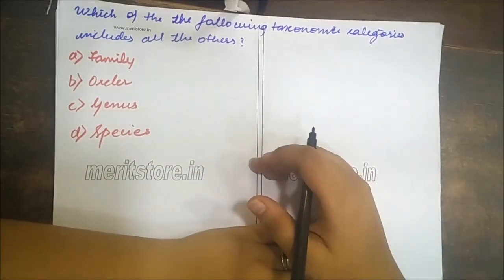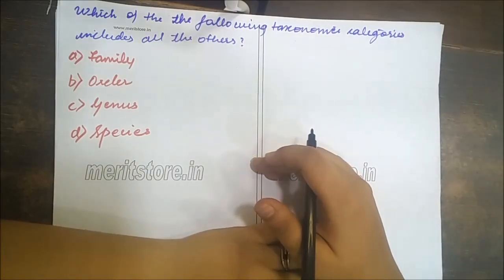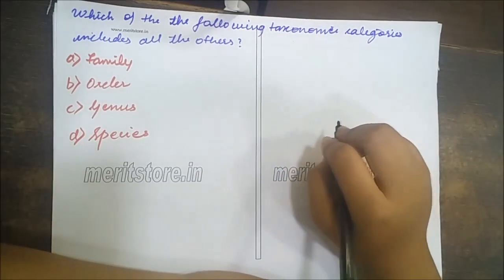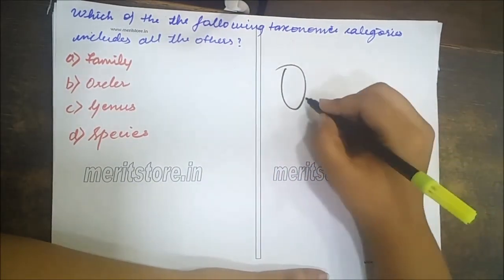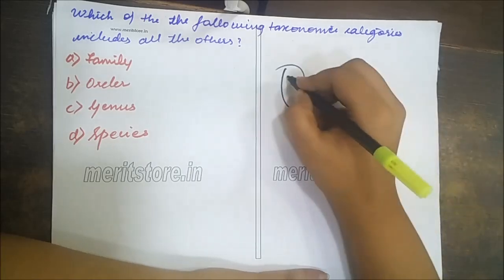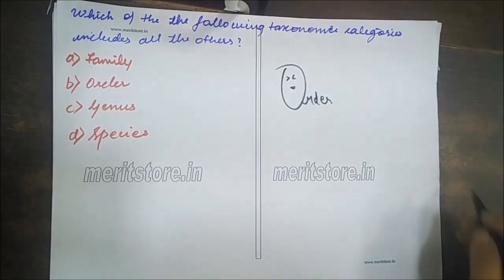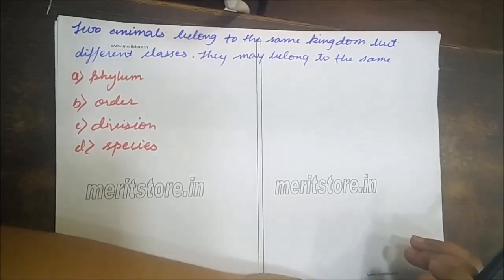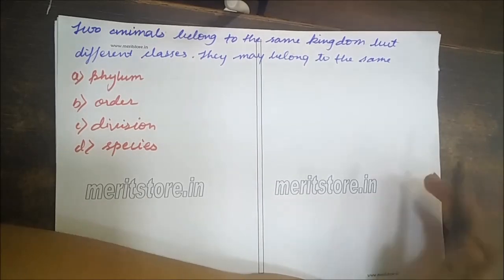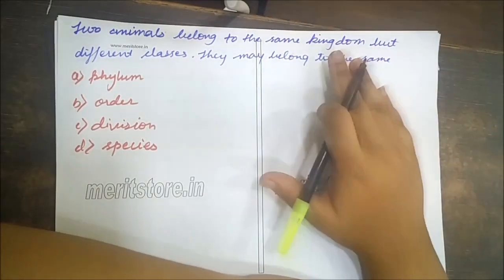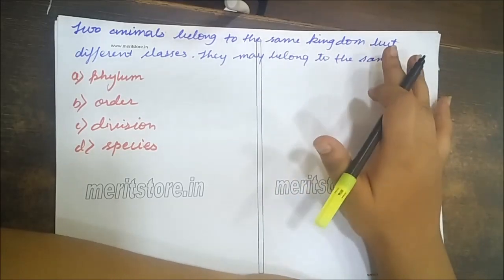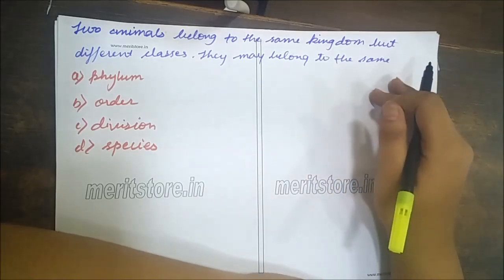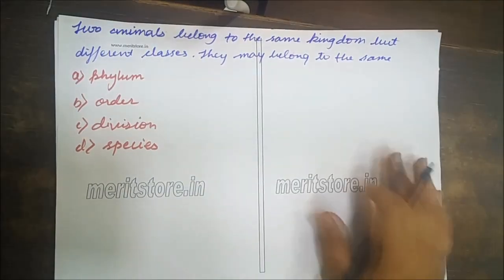Okay, the next question is, which of the following taxonomic categories includes all the others? Family, order, genus, or species? And the answer is order. And the next question is, two animals belong to the same kingdom but different classes. They may belong to the same phylum, order, division, or species. And the answer is phylum.